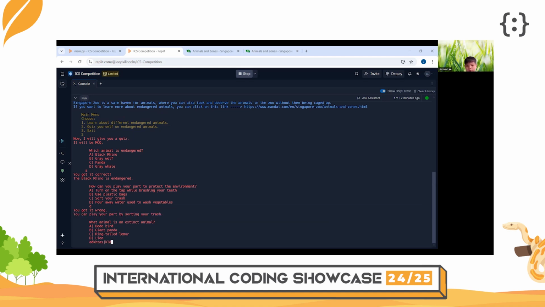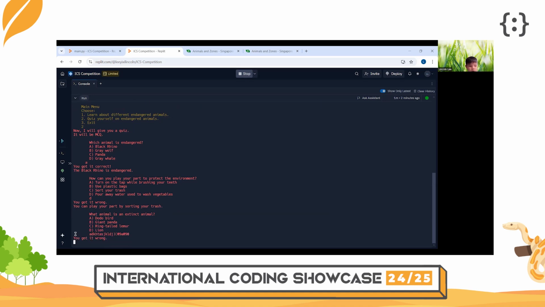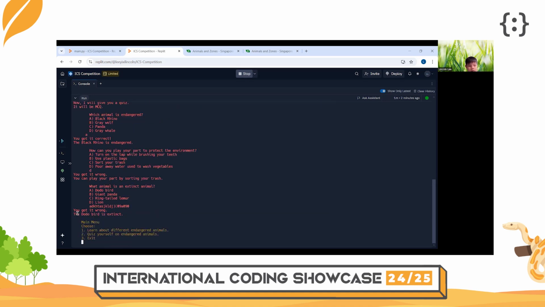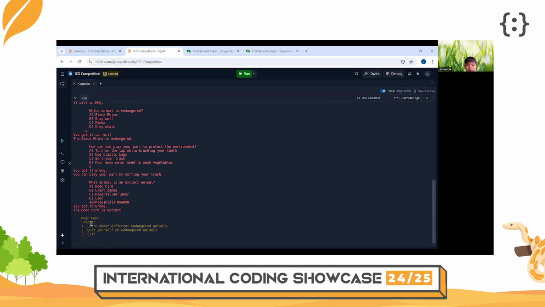If the user types gibberish, the program will consider it wrong and tell the user the answer. Lastly, the main menu will come back, and if the user wishes to exit, the program will stop running.